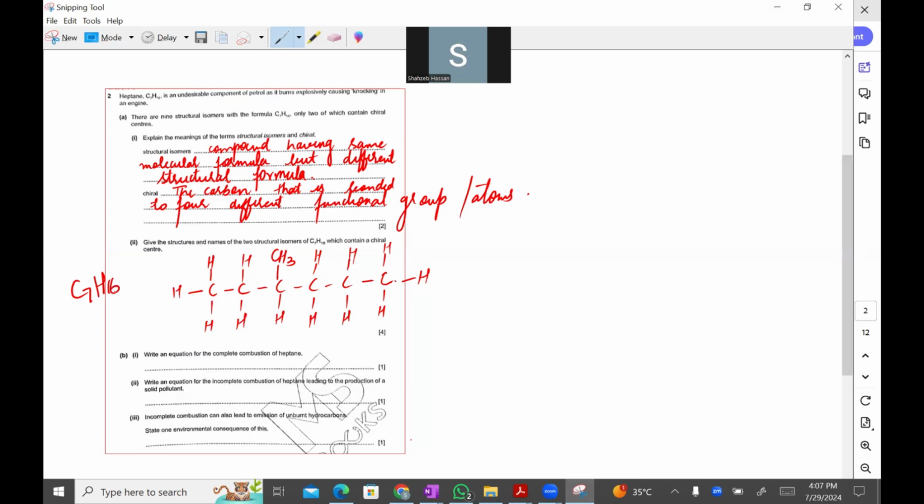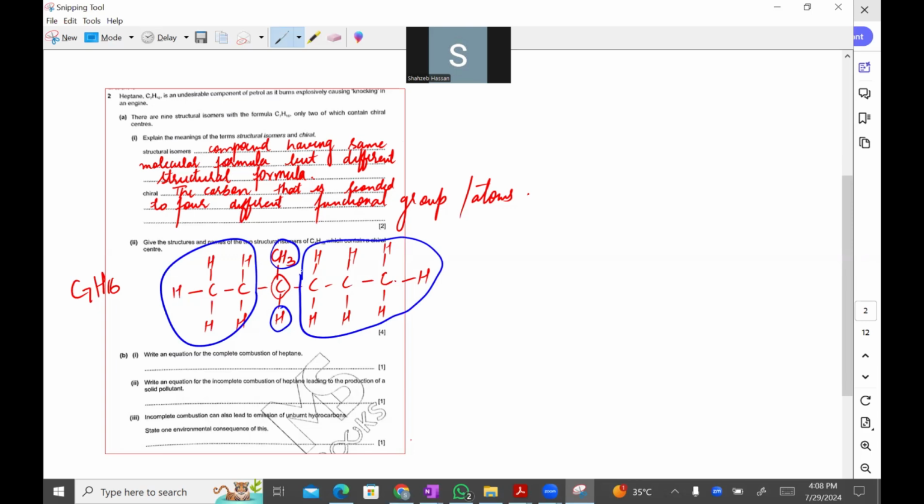And now, which is chiral here? This one is chiral. Okay, why is it chiral? Because hydrogen is there, which is different. You can see that hydrogen is different, methyl group is different, this whole group is also different, and this whole group is also different. So you can see that this has become an isomer.